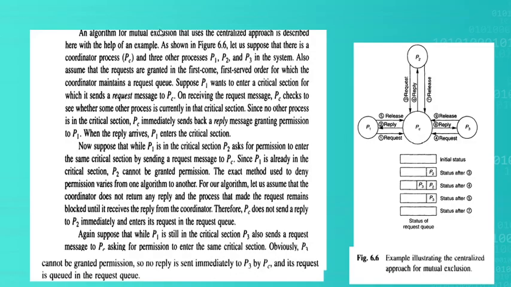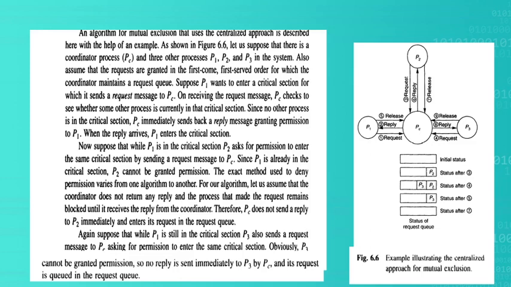See here one example, a diagram illustrating the centralized approach for mutual exclusion. Here we are assuming that there are 4 processes, and out of the 4, one process is PC, the coordinator process. This PC will coordinate all the requests from the P1, P2 and P3 processes. Here we are assuming that the system grants the requests that come in first come first serve order.